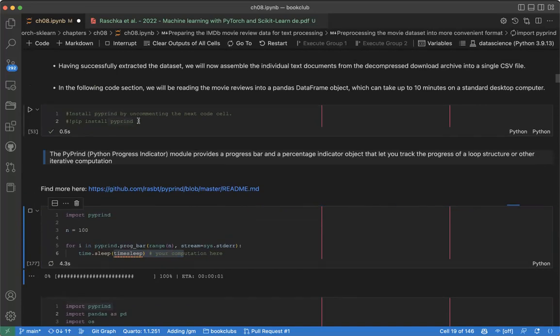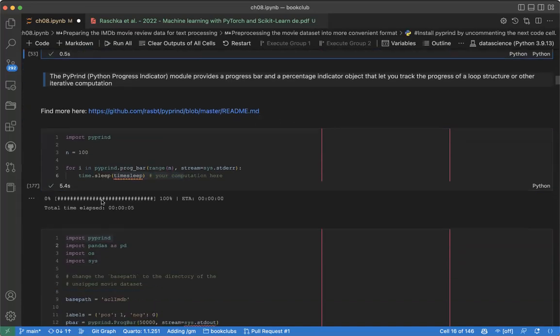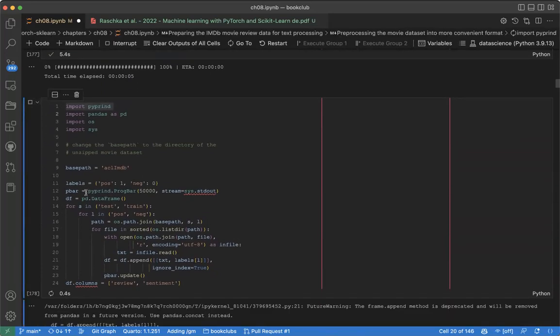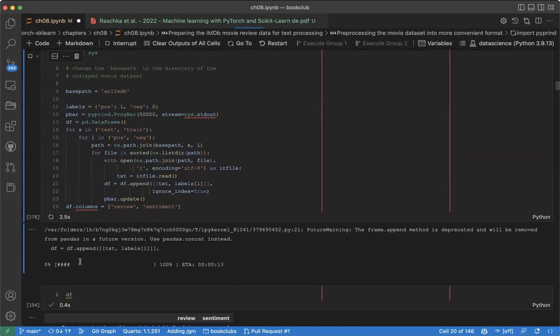If you read the book, you can see that he asks us to install this PyPrind, because while preparing the data, if we run this, we can see where we are in preparing the data to become the data frame. You can see this is what is happening.